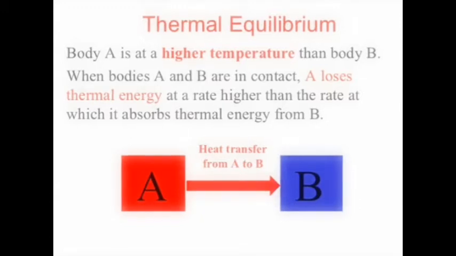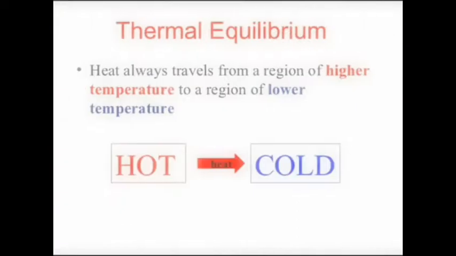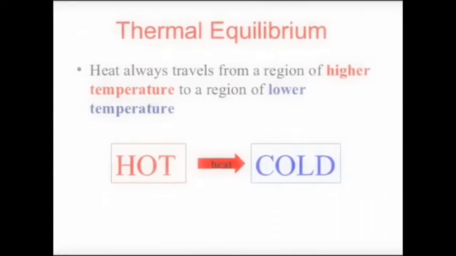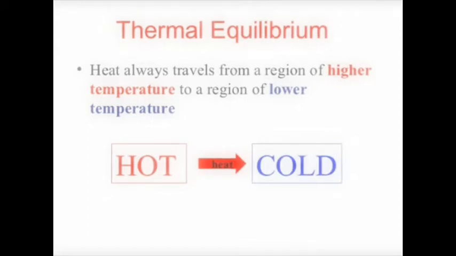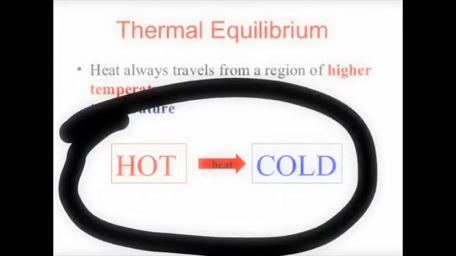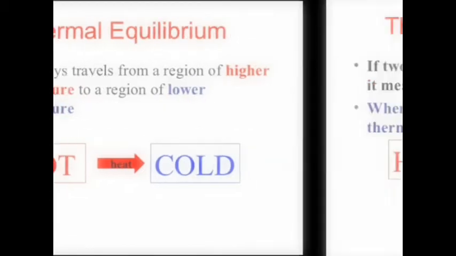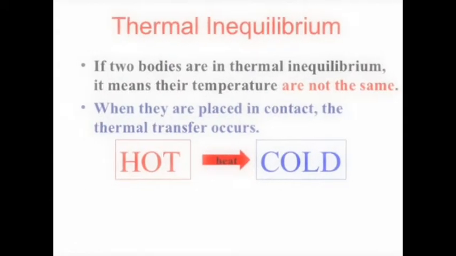It's going to be very interesting, so make sure you see it. Okay, so there is also another example of thermal equilibrium. They're telling us that heat always travels from a region of higher temperature to a region of lower temperature. As they show us, the transfer of heat goes from hot to cold. Now we're going to go to the next slide. In the next slide you can see there is another process called thermal equilibrium.